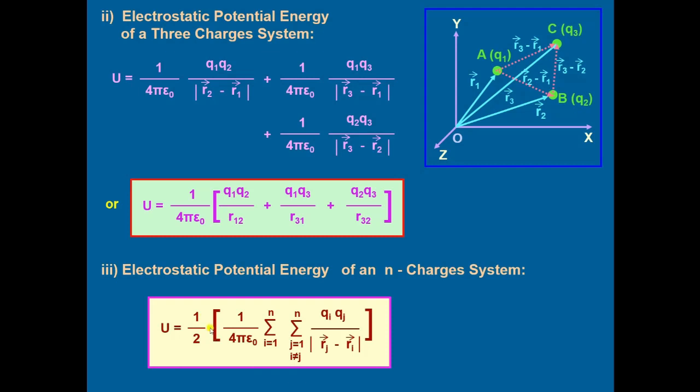Why? Because the value can be counted twice, like 1 2, 2 1, 2 3, 3 2 and so on. To avoid this, we have multiplied the whole equation by 1 by 2. Okay.